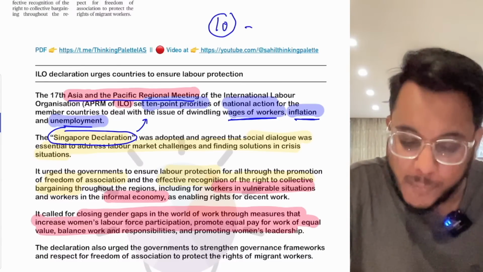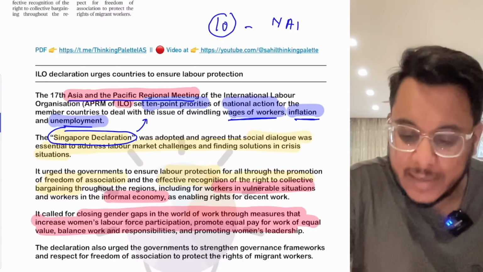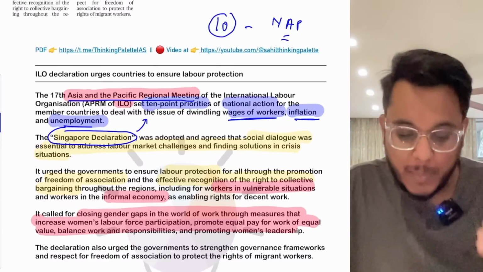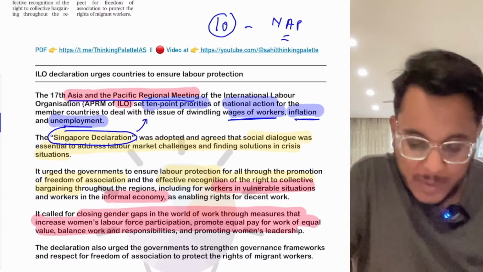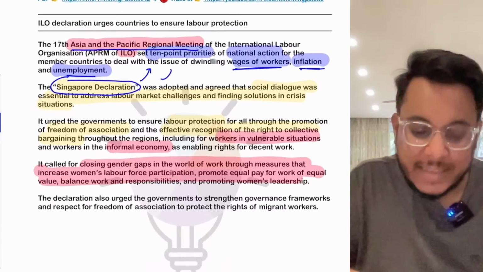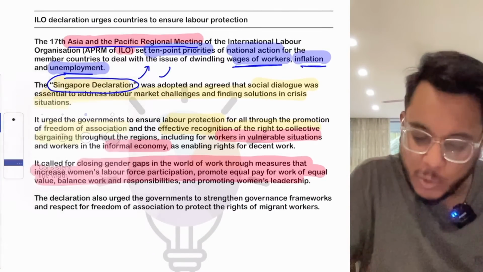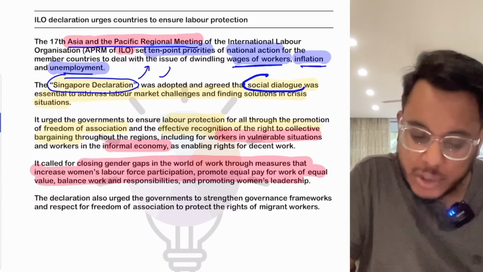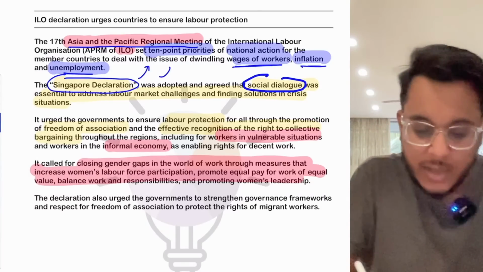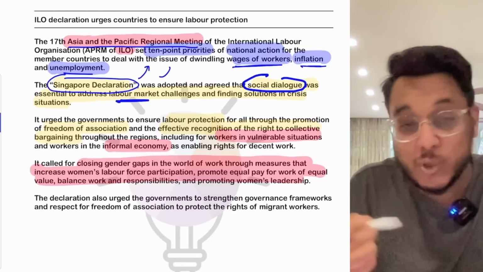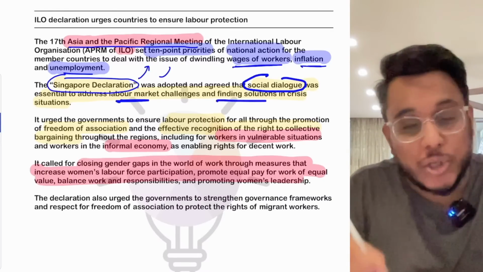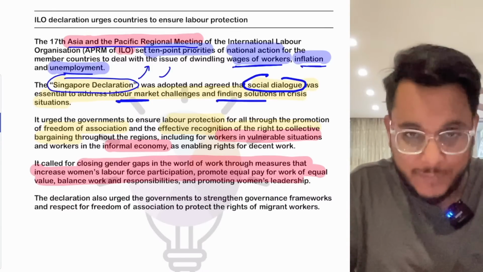Therefore, a 10-point national action plan should be prepared by all countries. This is the spirit of the Singapore Declaration, and it says that urgently there is a need to create a social dialogue, in which the labor market challenges need to be discussed and solutions found.